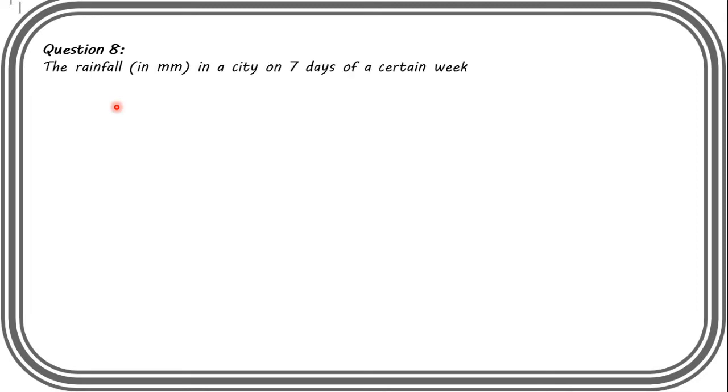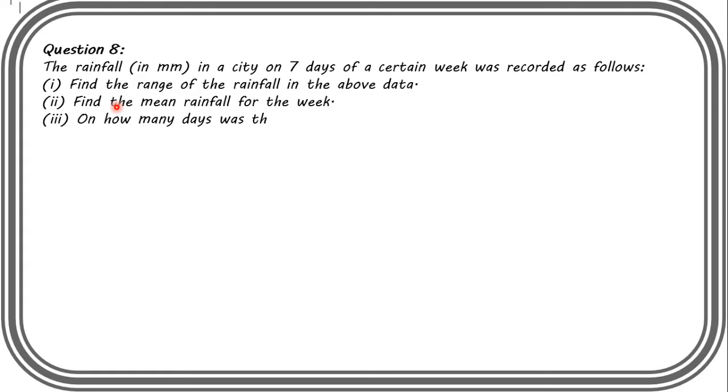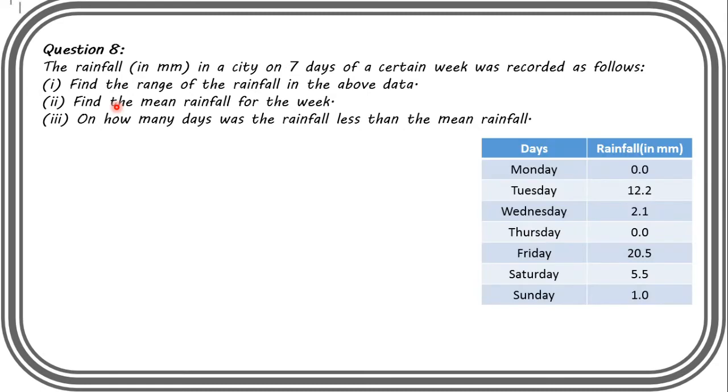Now question number 8. The rainfall in millimeters in a city on 7 days of a certain week was recorded as follows. Find the range of the rainfall in the above data. Second, find the mean rainfall for the week. Third, on how many days was the rainfall less than the mean rainfall? So here we have the data.